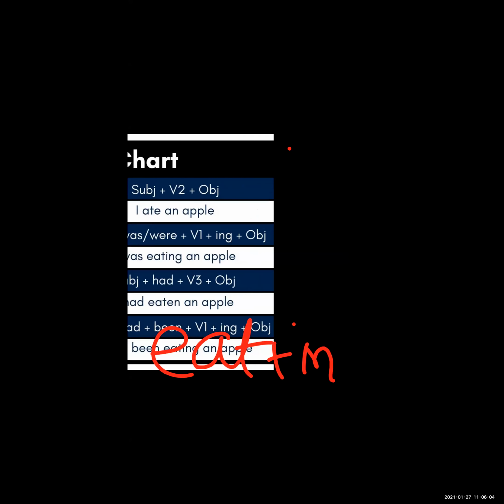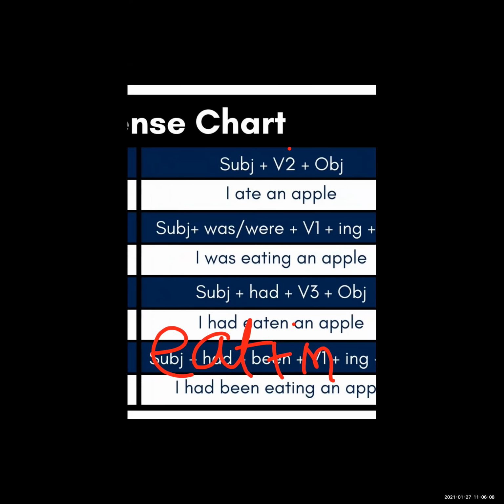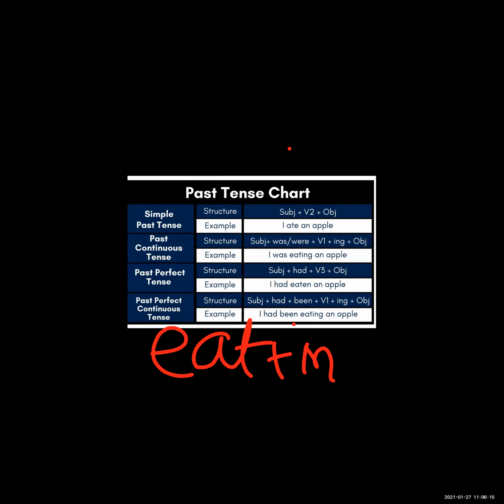This is an example of past continuous tense. Now see: I was writing a letter. You were playing hockey, or you were playing cricket. These are all examples of past continuous tense.